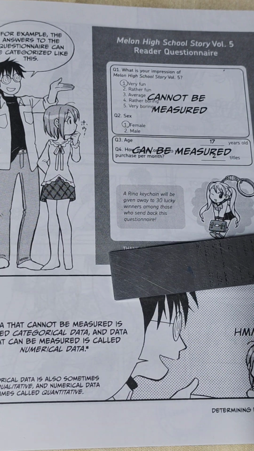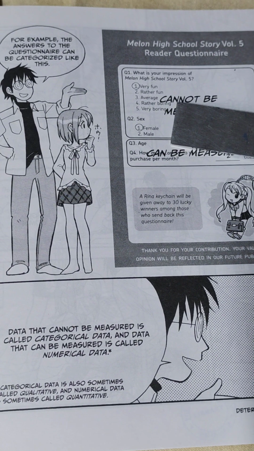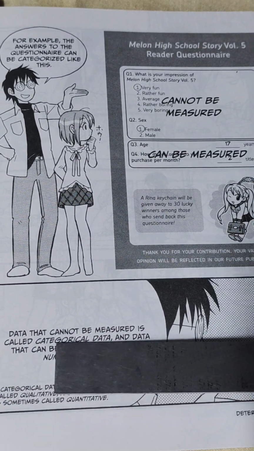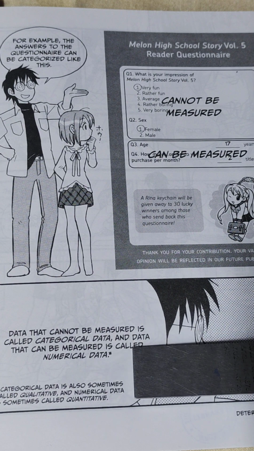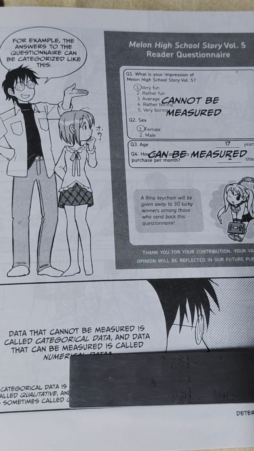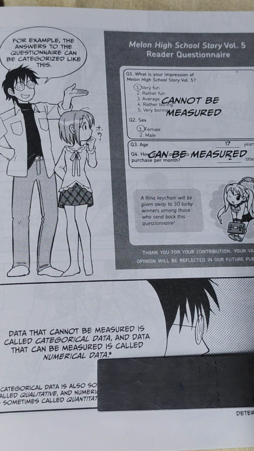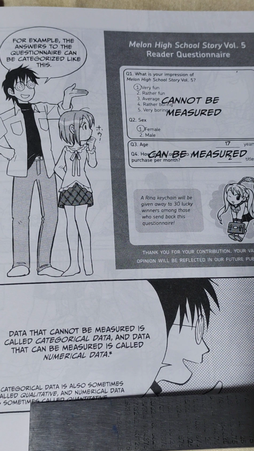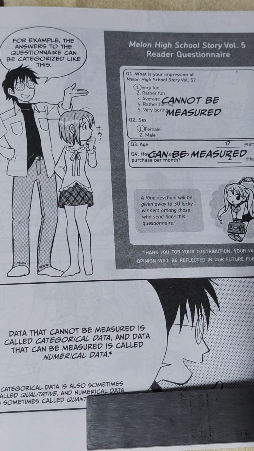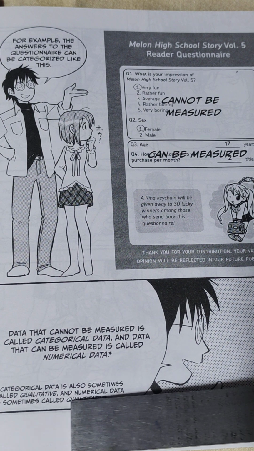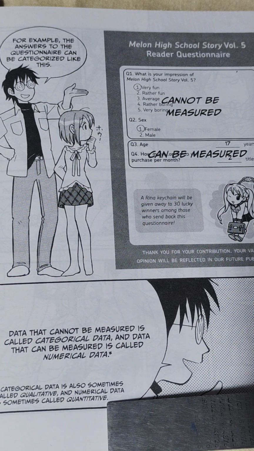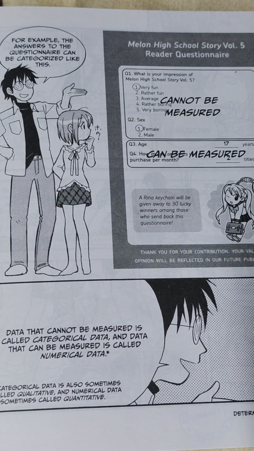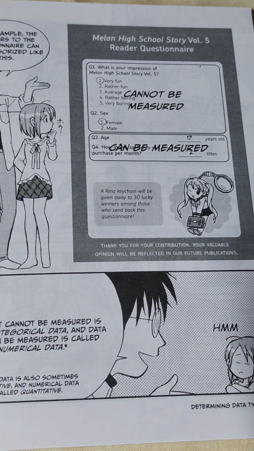So here you can see further explanation. Data that cannot be measured is called categorical data, and data that can be measured is called numerical data. And categorical data is also sometimes called qualitative data, and numerical data is sometimes called quantitative data. So she's trying to understand that.